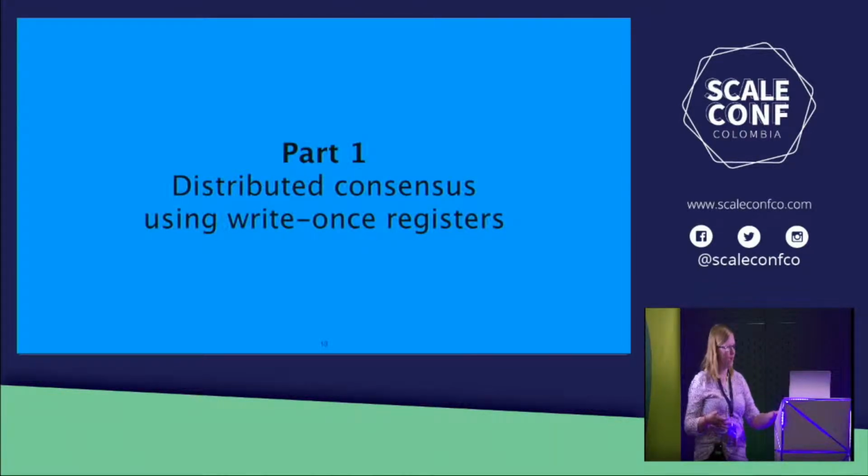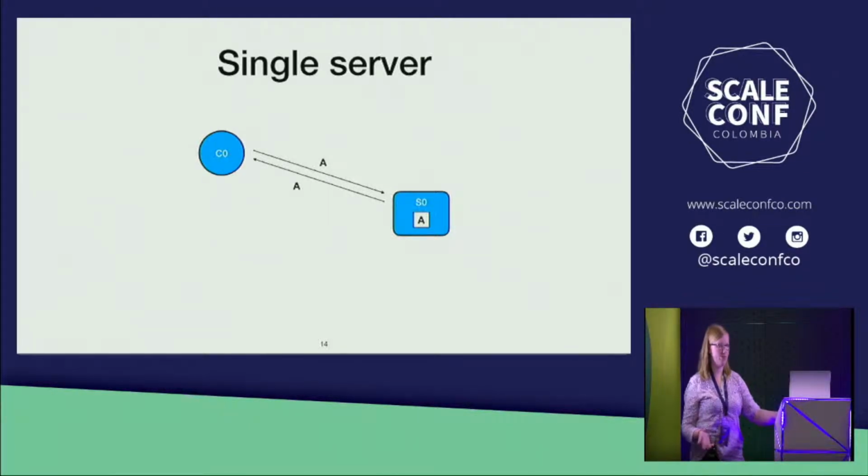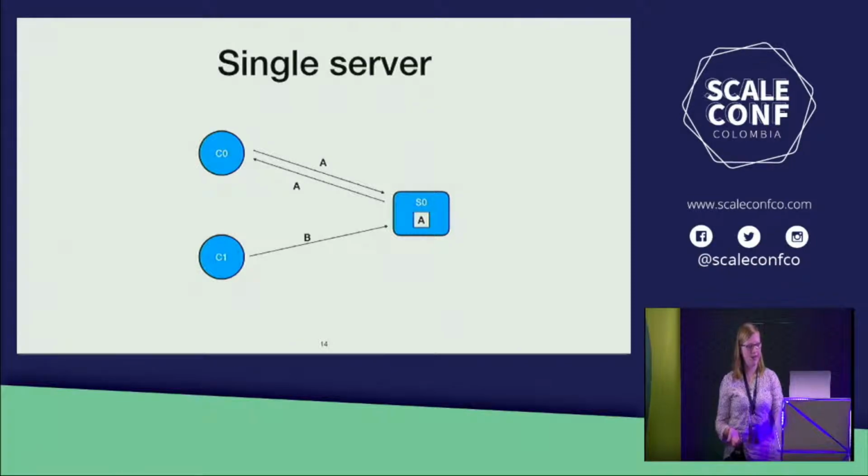So let's begin with distributed consensus with write once registers. If we have a single server, reaching consensus is trivial. This server has a register, a client comes along, proposes a value, the server stores that value and responds to the client. That value, in this case A, is decided. Another client comes along, they propose a different value. Unfortunately, the value is already decided, so the client learns that the decided value was A.